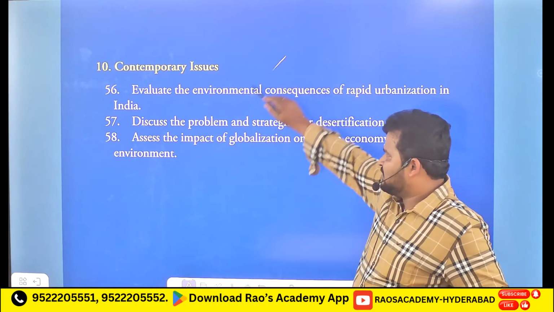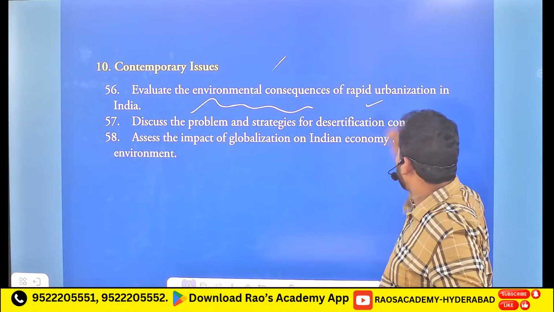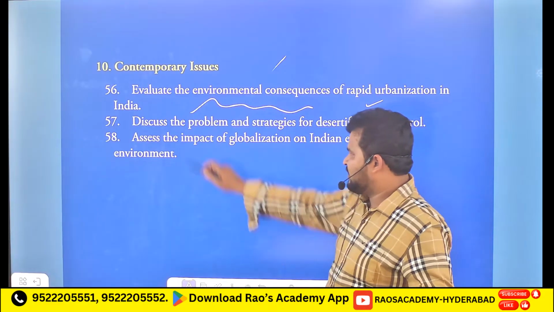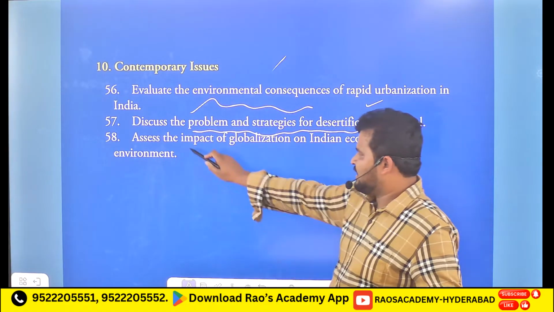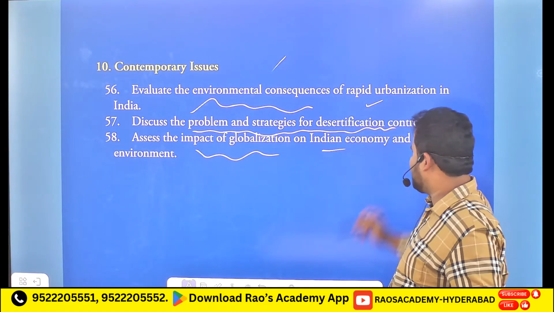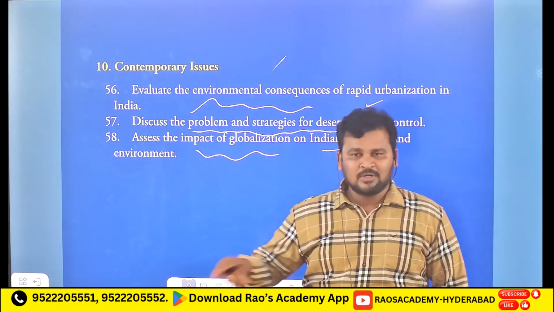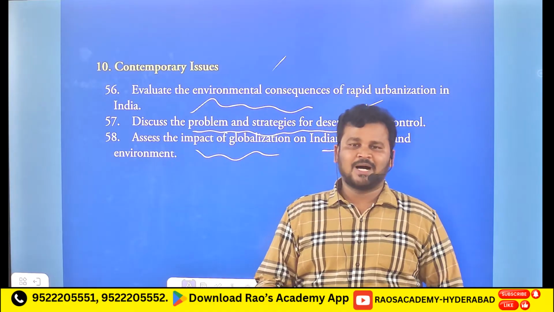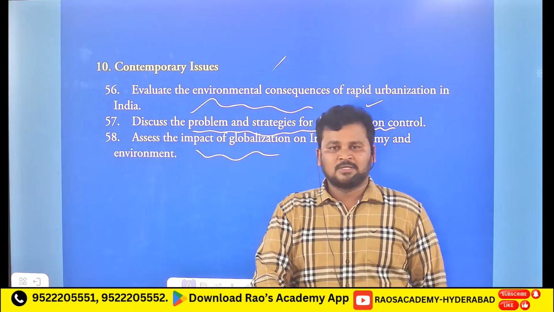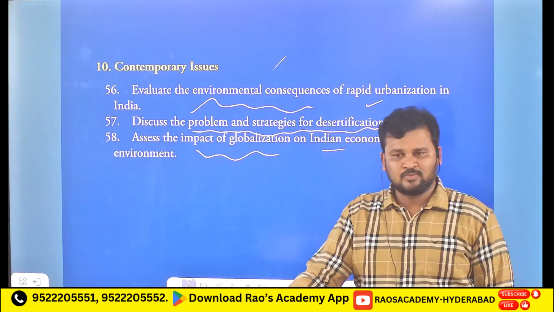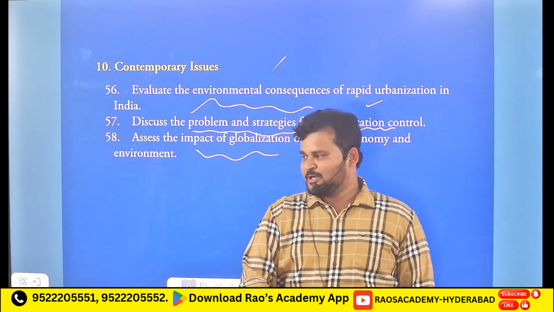Next, 10th chapter, contemporary issues. Like 56, evaluate the environmental consequences of rapid urbanization in India. 57, discuss the problems and strategies for desertification control. 58, assess the impact of globalization on Indian economy and environment. So these are the major important questions for the upcoming UPSC Geography optional paper 1 and 2. Okay, so if you are able to answer these questions, definitely you will get good marks in these geography optional papers. Clear? So that is important information.